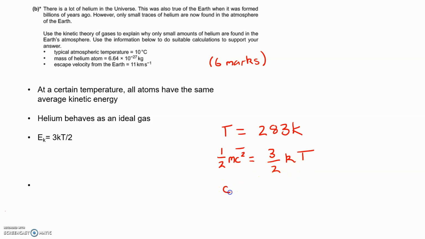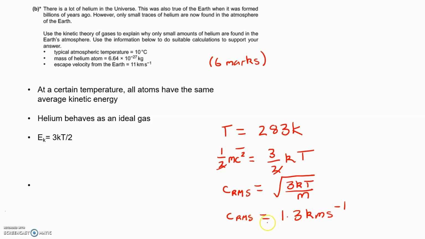And if we rearrange that, the root mean square speed is equal to root 3kT over m. So the 2's have cancelled out, and I've just rearranged that. And so the root mean square speed comes out as 1.3 kilometers per second.